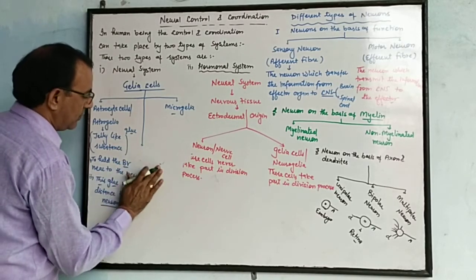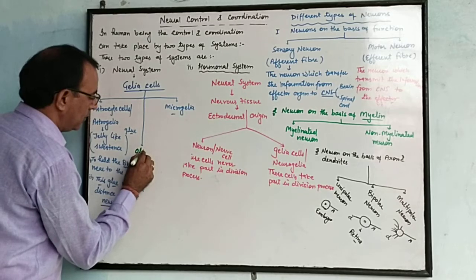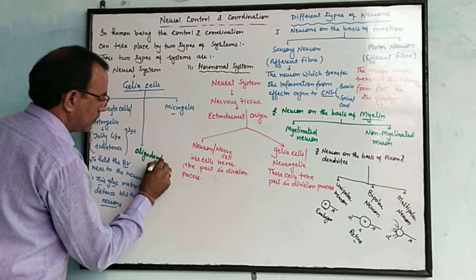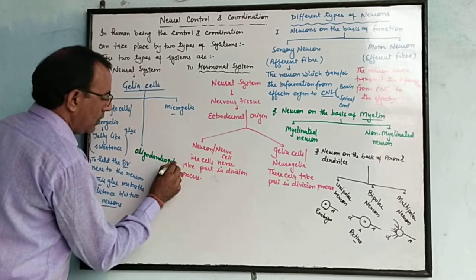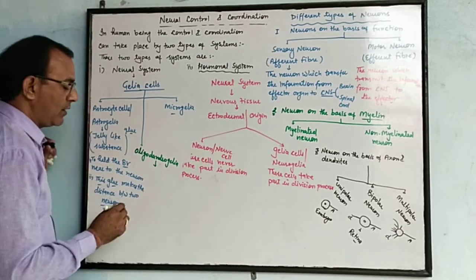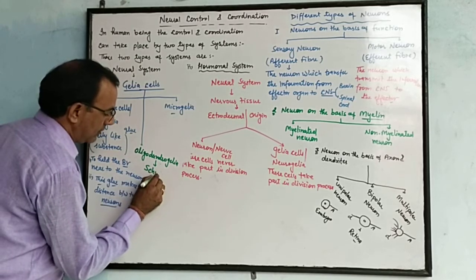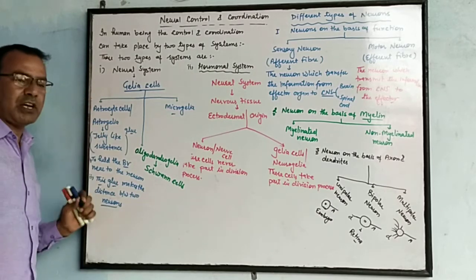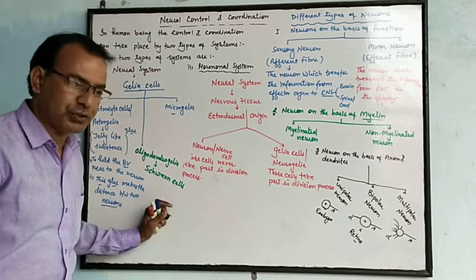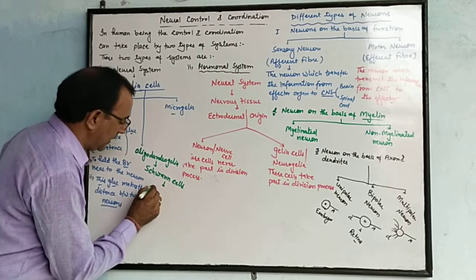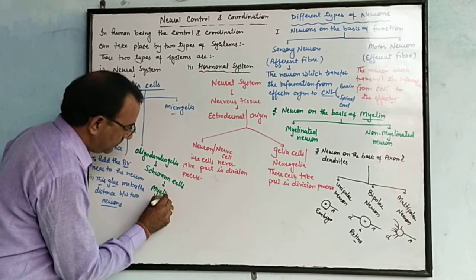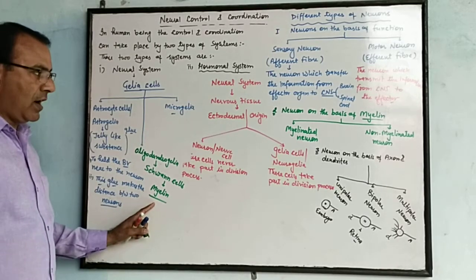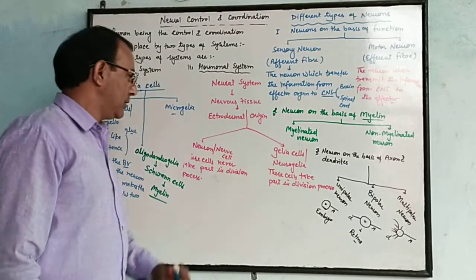Second type of glia cells are known as oligodendroglia. Oligodendroglia are known as Schwann cells. These Schwann cells, which are present on axons, secrete myelin, and the neuron which contains myelin is known as myelinated neuron.